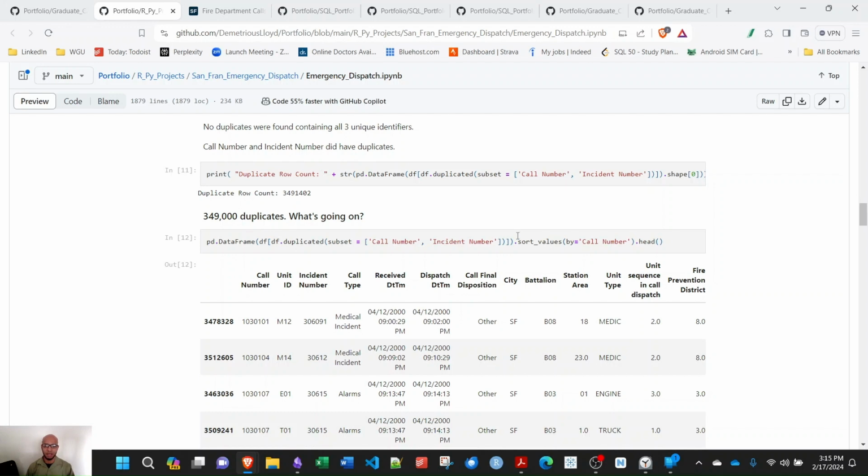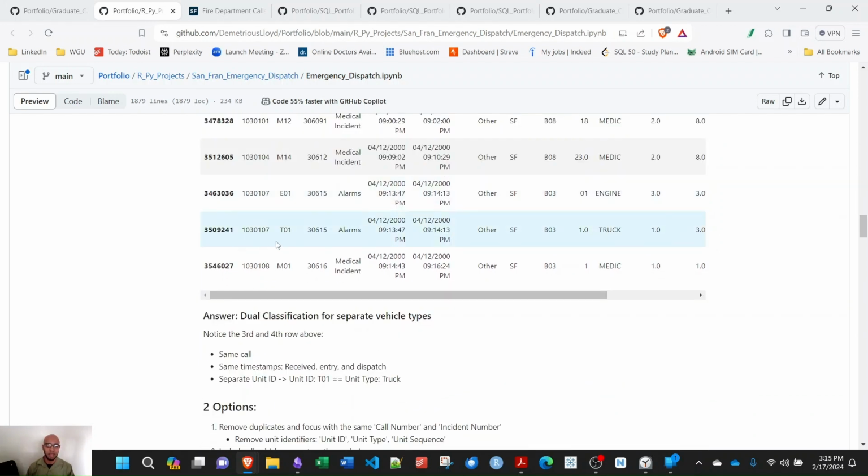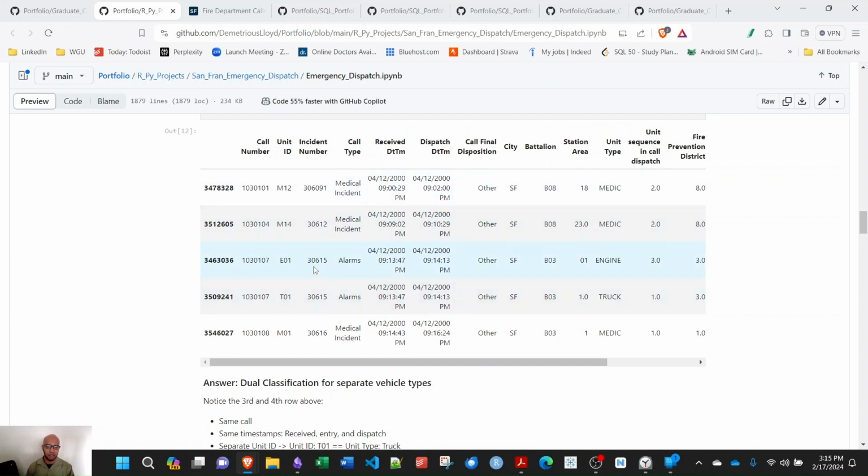Well, I took that duplicate data set, and two call numbers are the same, the incident numbers are the same, the unit IDs were different. The alarms were the same. The call received timestamp and even the dispatch time were the exact same. All rows were the same except for unit ID and unit type.